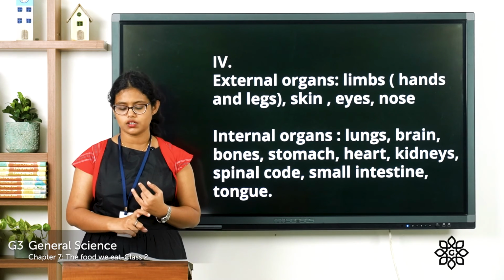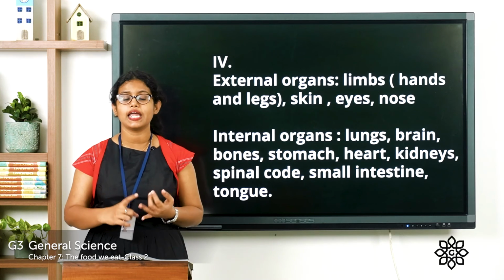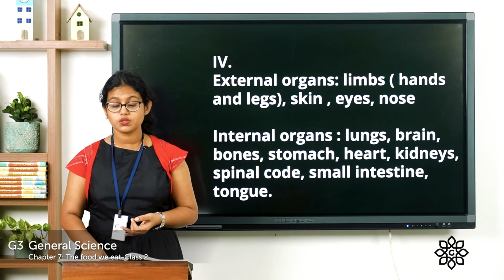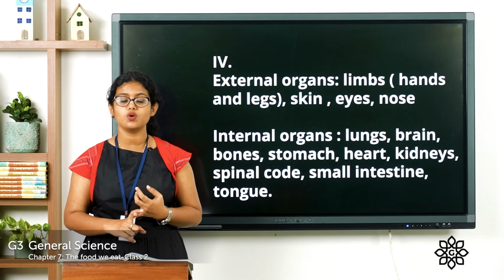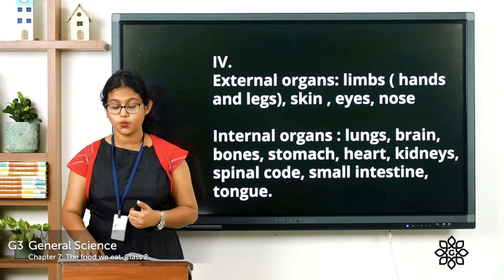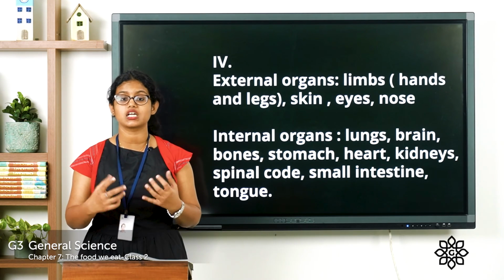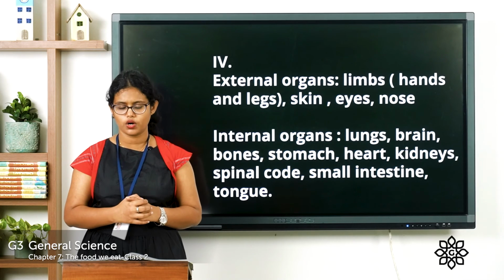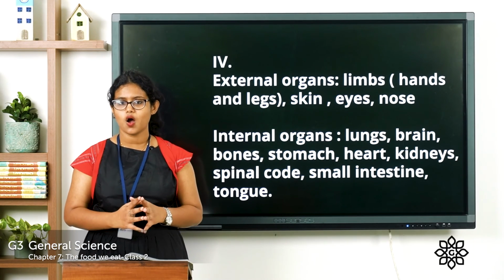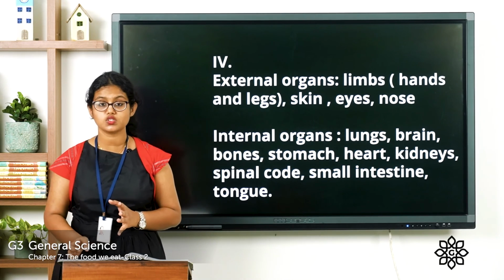They are external. The second one is lungs. So lungs is present inside the body. So it is an internal organ. What about brain? So brain is also an internal organ. It is present inside the body. Then what about skin? So skin is an external organ. It covers all parts of our body. Then eyes. Eyes is an external organ. Then bones, internal organ.